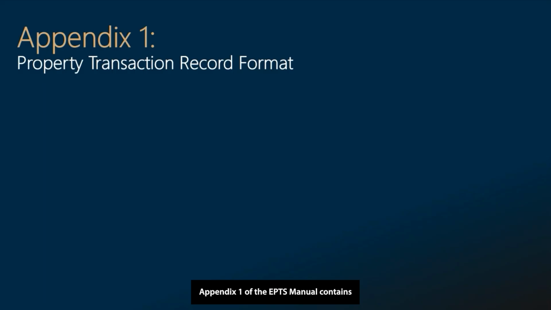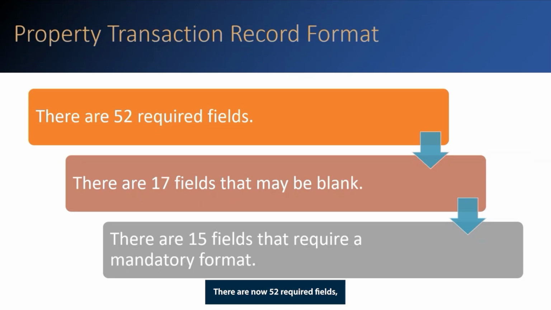Appendix 1 of the EPTS manual contains the required property transaction record format. This appendix will detail the required fields and indicate if a field may be left blank. Appendix 1 will also indicate if there is a mandatory format for a specific field and provide an example. There are now 52 required fields. The old format contains 63. I will discuss the details of what has changed in this presentation.